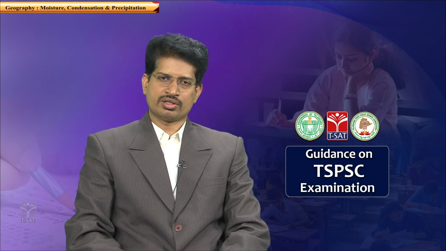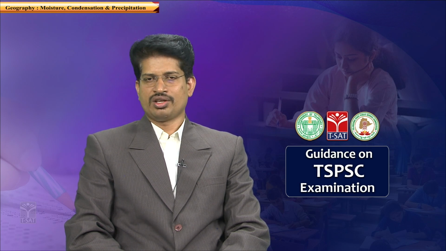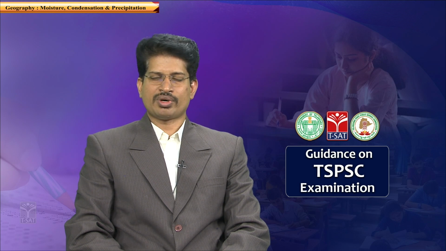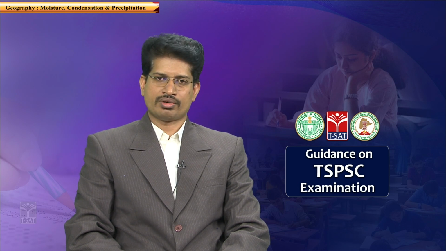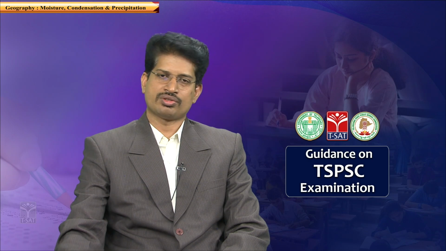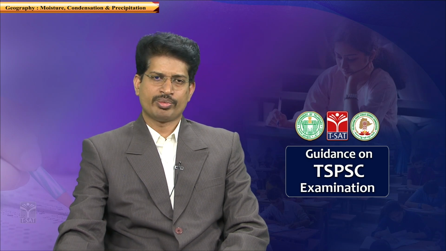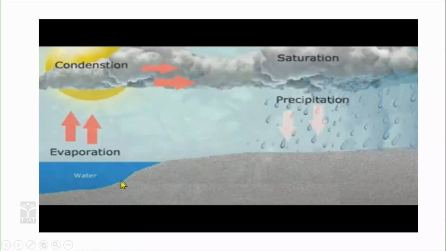So saturation can happen in 2 ways. One way is addition of water vapor to the air. Second is a decrease in temperature, which decreases the capability of the air parcel to hold water vapor. So saturation happens and precipitation happens. Because this precipitation is because of the movement of air and moisture, convection, the movement of matter, leads to precipitation. That is the reason why this form of rainfall is known as convectional rainfall.